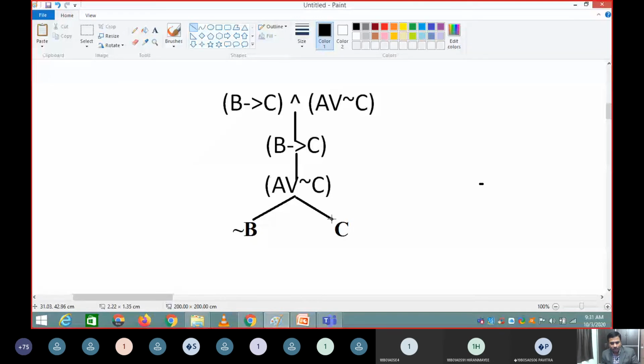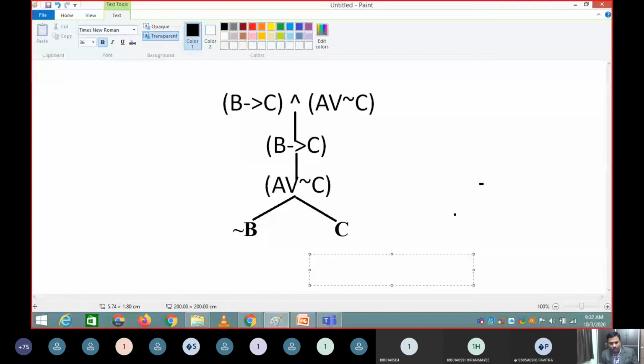It's a very simple class. You will understand these concepts very easily. And the next expression is A or negation of C. You can keep this side or that side, but you need to represent A or C here, A is there and negation of C is there.